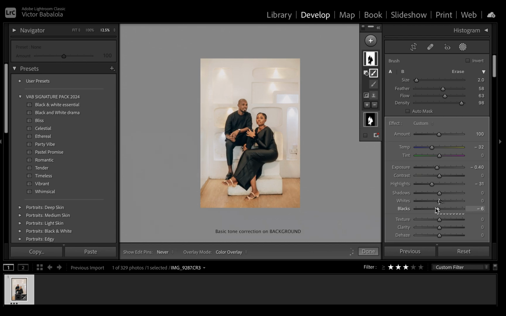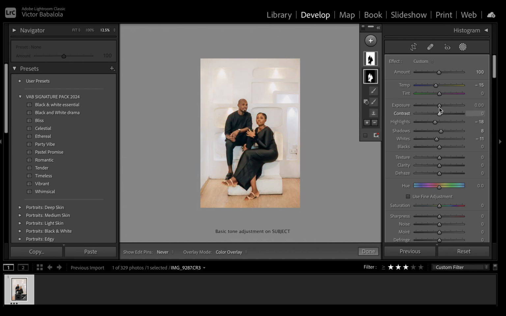I was able to achieve that by reducing the temperature to make it a little bit cool. So this is me working on the shadows and the temperature and also the tints, just to bring it down a little bit. So these adjustments are just on the background.